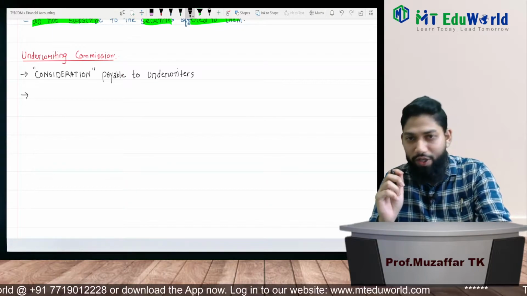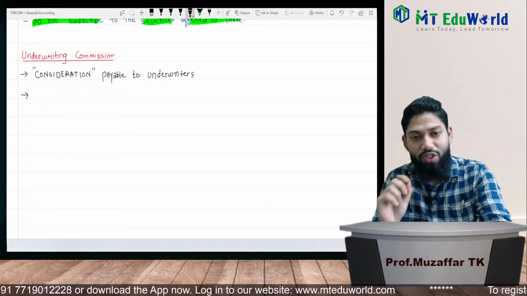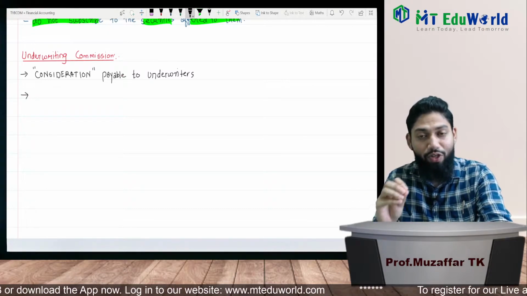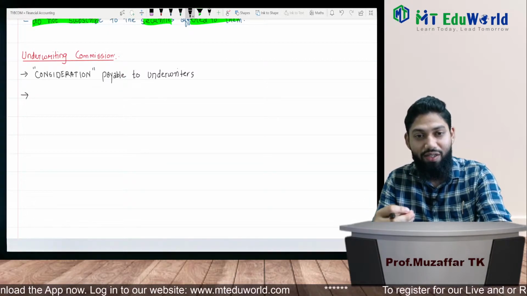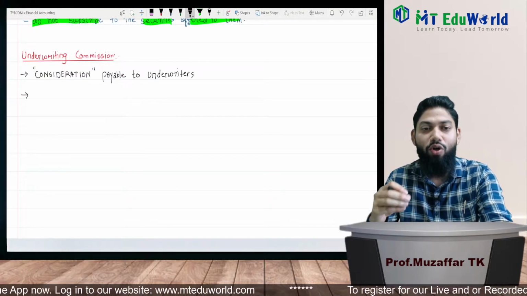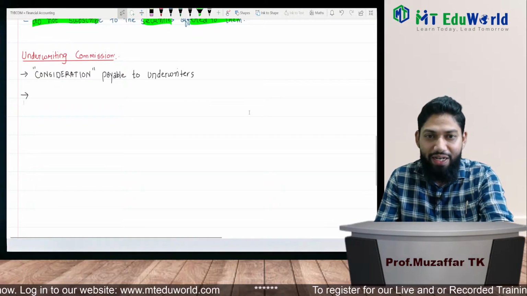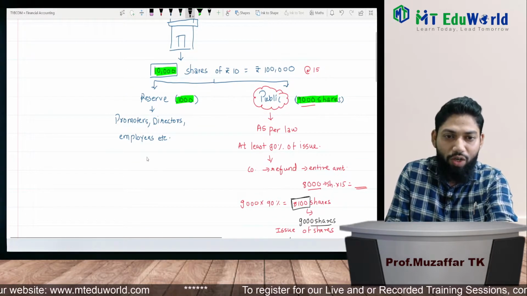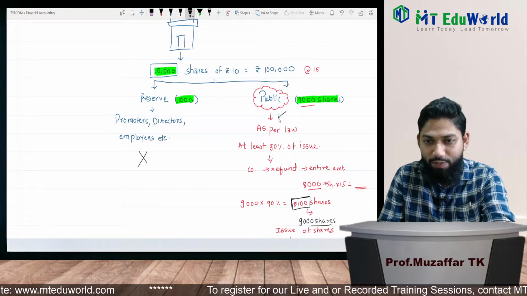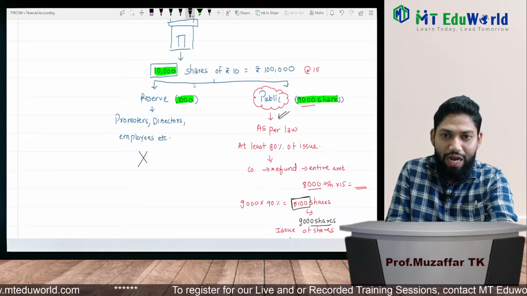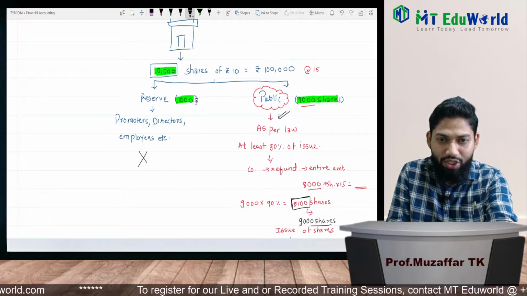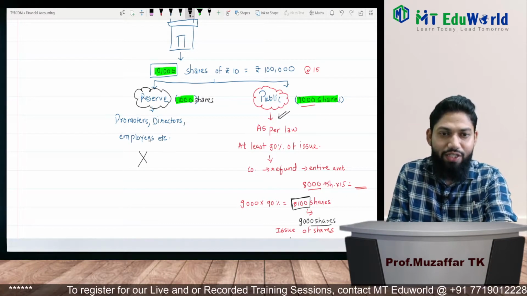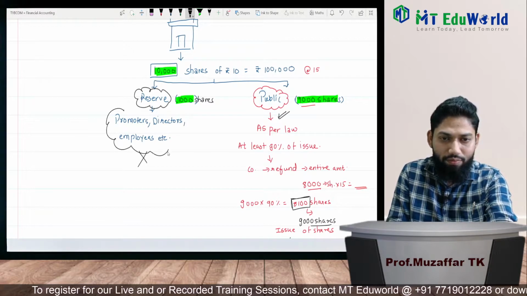Now you need to remember one thing here, that there is no commission on securities not offered to public. There will be no commission given to the underwriters on the securities which are not offered to public. I already told you that we will not be talking about this part. We will be talking about this part because out of 10,000 shares, 1,000 shares are already reserved for these people.